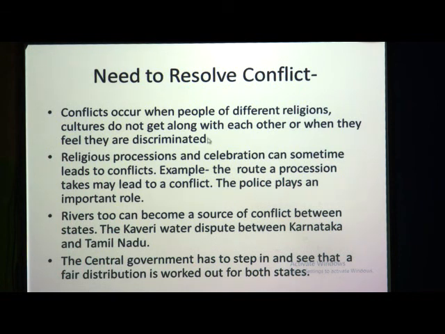So these were a few examples of how the government can resolve conflicts, which can mainly be based on religion, when people belong to different religions and cultures, or on religious processions and celebrations, or on rivers and dams.